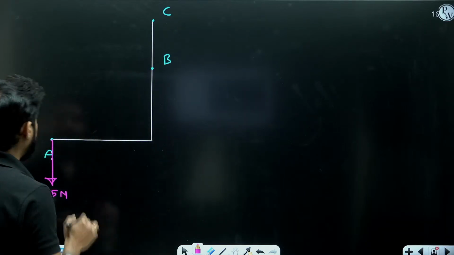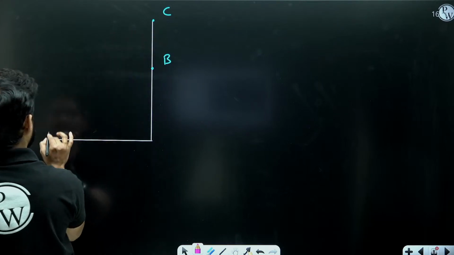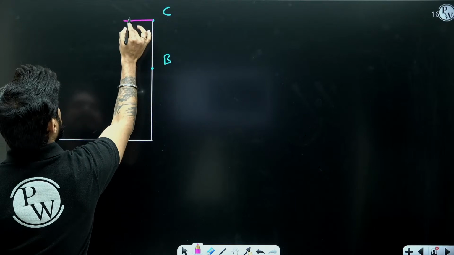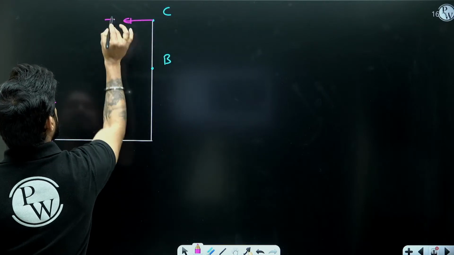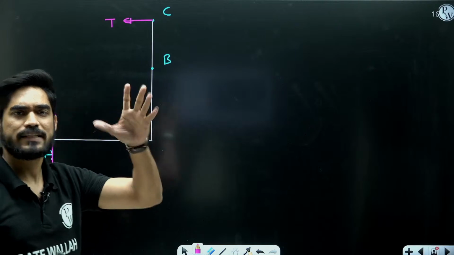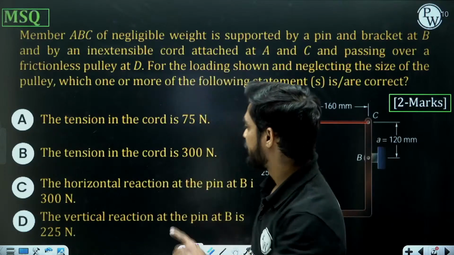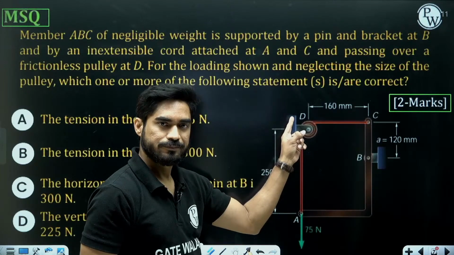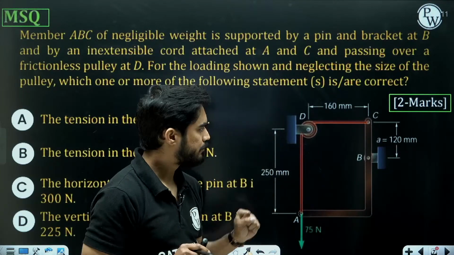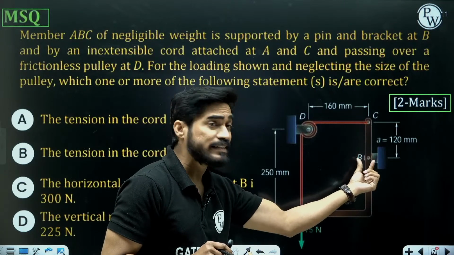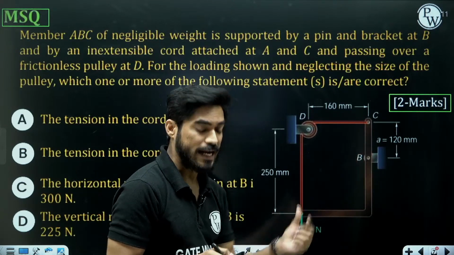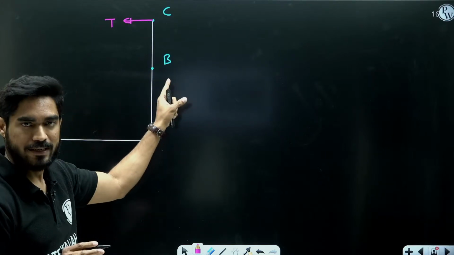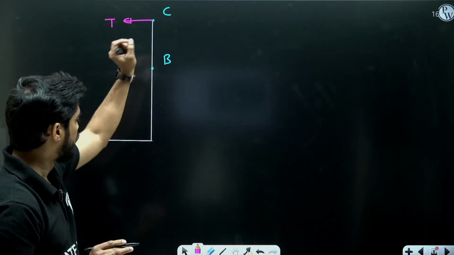Now, there is a cord attached at A and C. So there will be tension in that cord, and as it is passing over a frictionless pulley, tension on both sides will be same. This is a frictionless pulley, so tension here and here are going to be same. Now there is a pin support at B, hinge support at B. So you are going to get two reactions at B, one in X direction, one in Y direction.